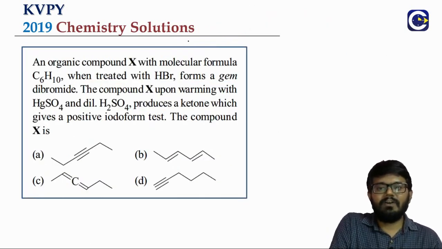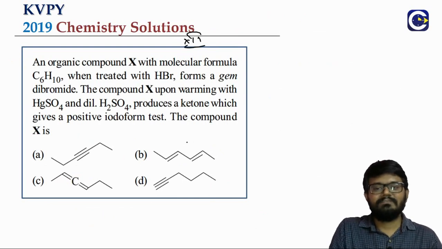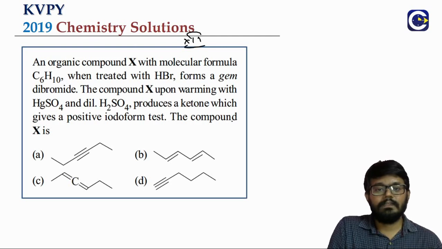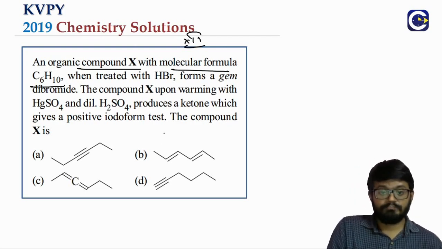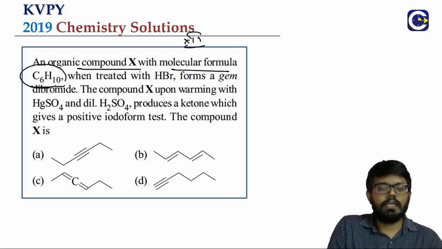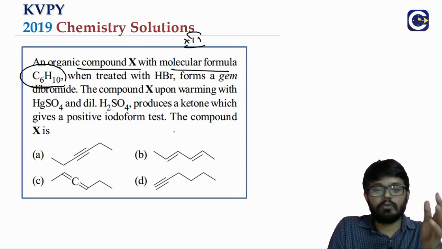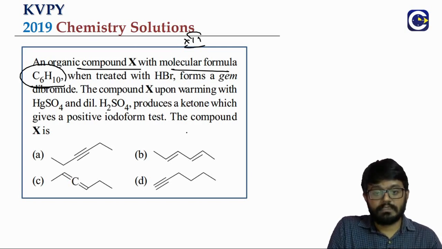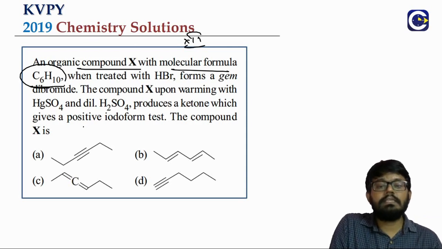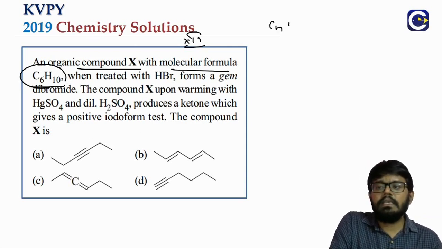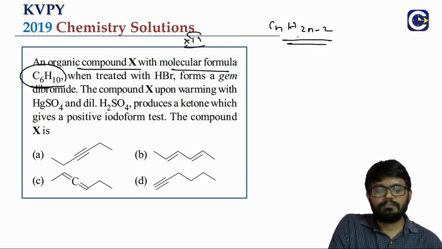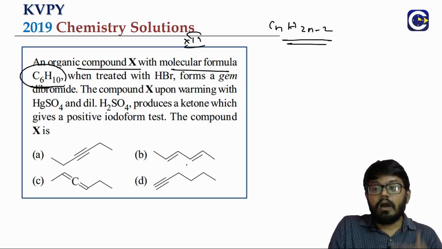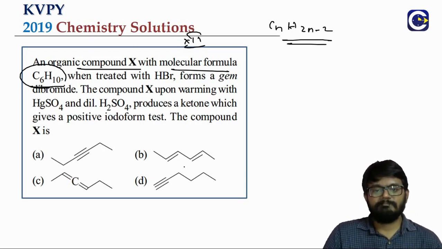Next we have a class 12th question, because sometimes they can give questions like this also. An organic compound X with a molecular formula C6H10. When I say class 12th, it is not totally based on the 12th syllabus. It will be related to the 11th concepts. So when you have C6H10, it is CnH2n minus 2 type. This can be an alkyne or it can be a diene, with 2 double bonds.